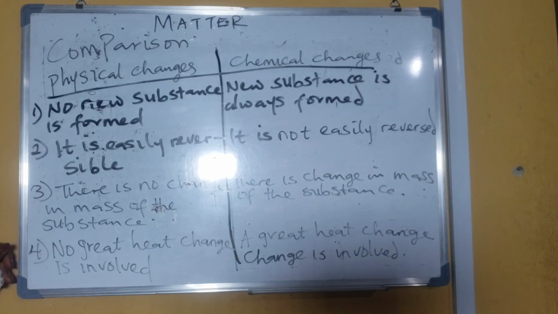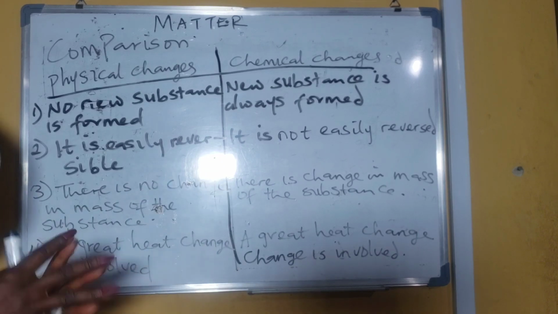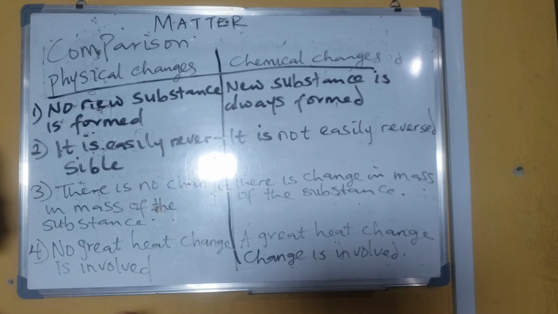Then the third one is that there is no change in mass of the substance in physical change. Remember, if I take a cup full of water and pour it into a container and freeze it, my water remains intact. There is no change in the mass, because what I started with is conserved.